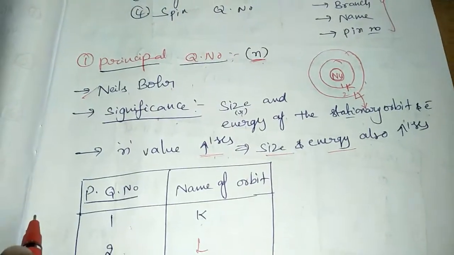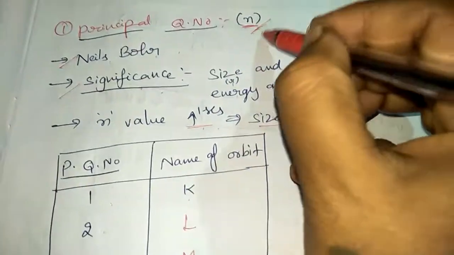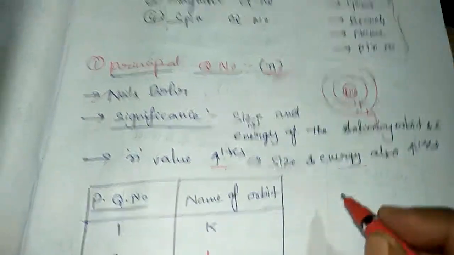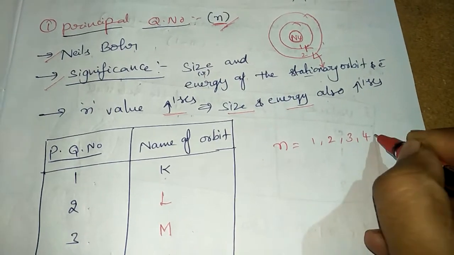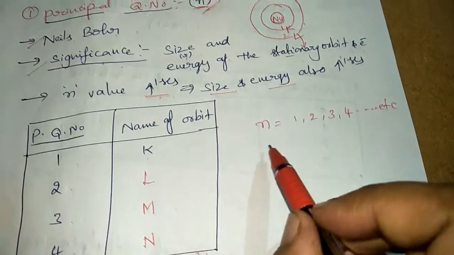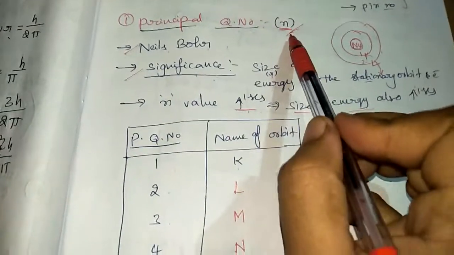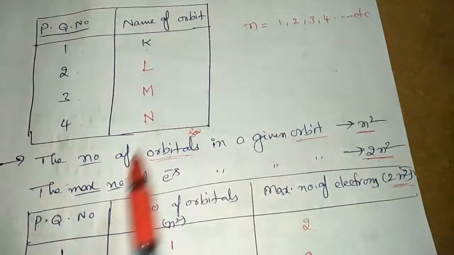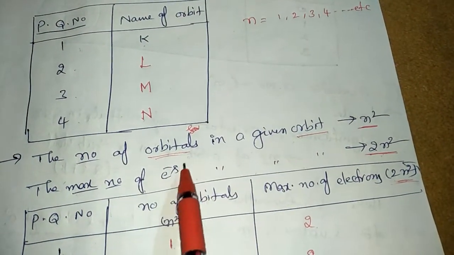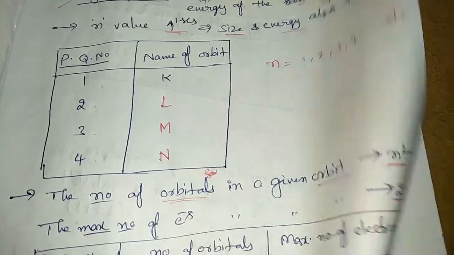Who proposed the principal quantum number, what it tells, and which letter indicates the principal quantum number. The principal quantum number values start from 1, 2, 3, 4 like that. So who proposed this one? What is the significance? What is the letter for the indication of the principal quantum number? What are the values of the principal quantum number? And also the additional information about the orbitals and electrons. So these points should be written in the exam.